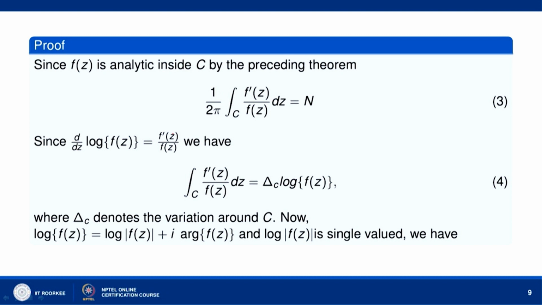Now, we know that log of mod of f z is a single valued function, and therefore, from equations 3 and 4, delta C log of f z will be equal to I times delta C of argument of f z, because log mod of f z is single valued. So it does not change round C.